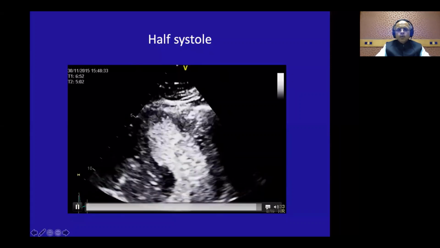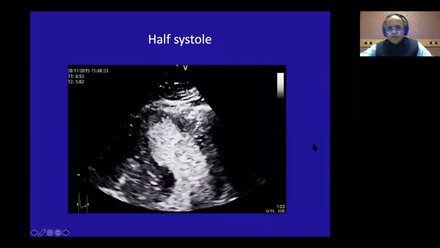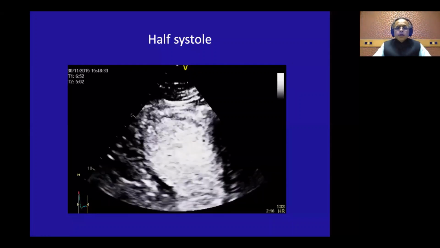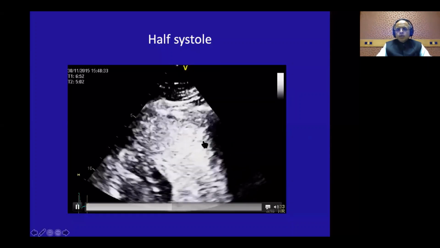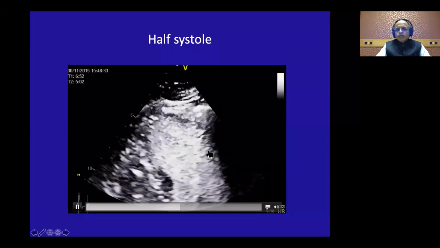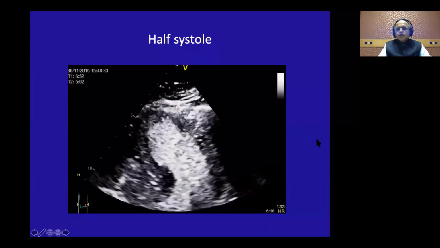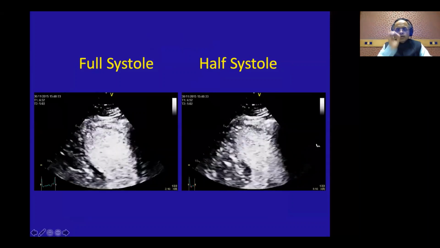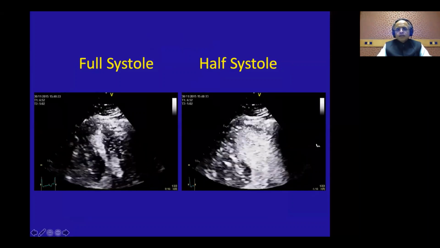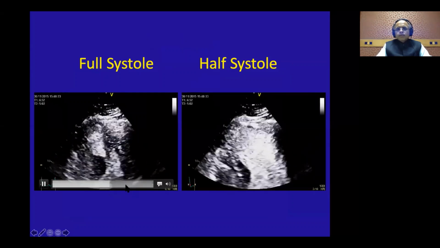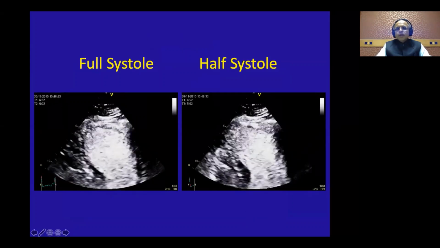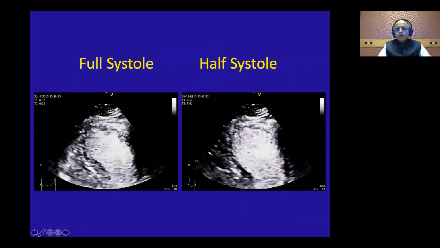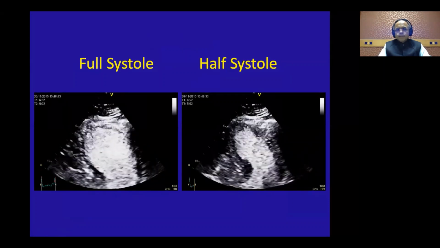Because remember, if you go very early, you may have a tardokinetic segment which may be related to the cardiomyopathic process, may not be ischemia related. So remember, this is another great way of looking at regional wall motion abnormality, and all the healthy segments take off in the first half of the systole. So here you will be looking at the takeoff of the endocardium from the circumflex segment in this particular view. I have kept the full systole here, half systole here, and you can really appreciate now a very large territory of akinesia.